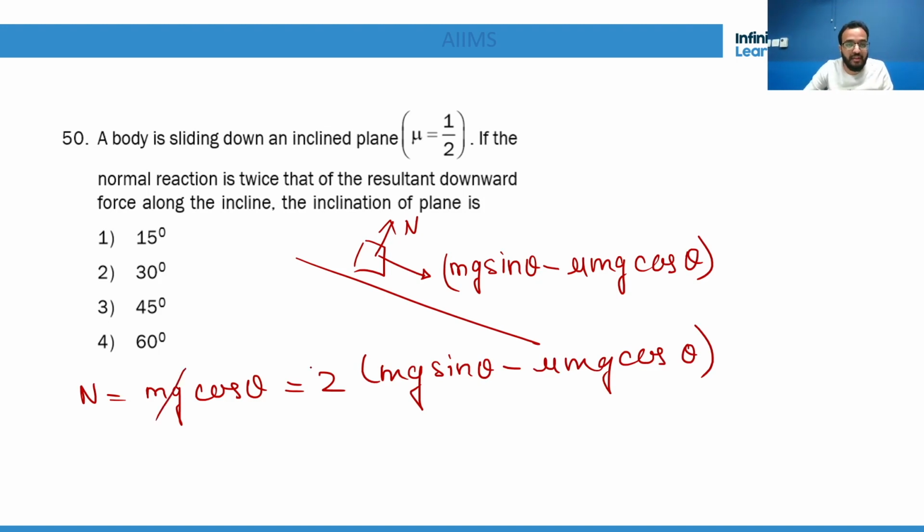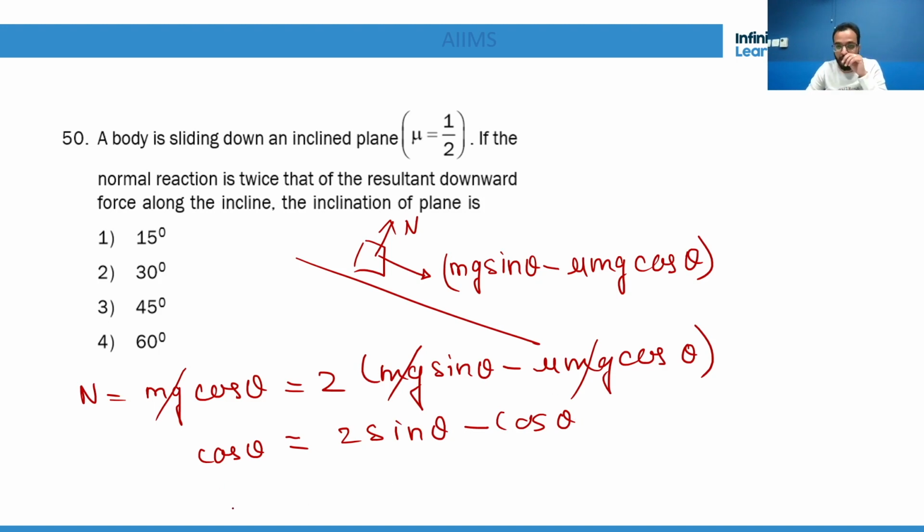Now mg gets cancelled, mu is 1 by 2, so cos theta equals 2 sin theta minus cos theta. So 2 cos theta is 2 sin theta, tan theta is 1, theta is 45 degrees.